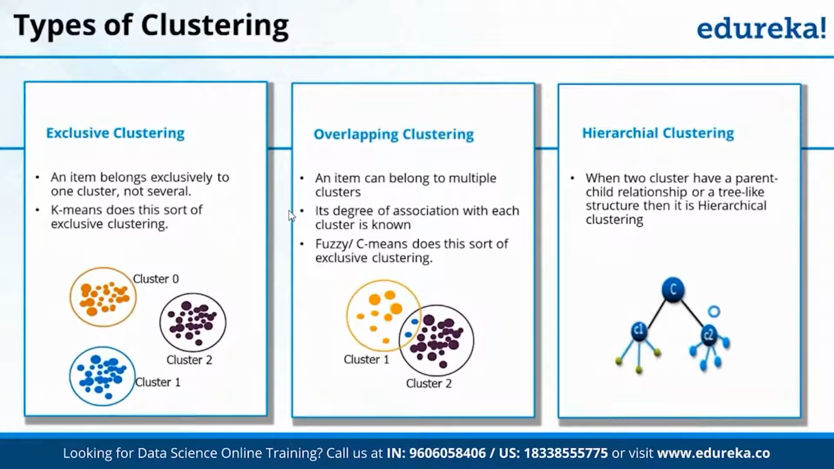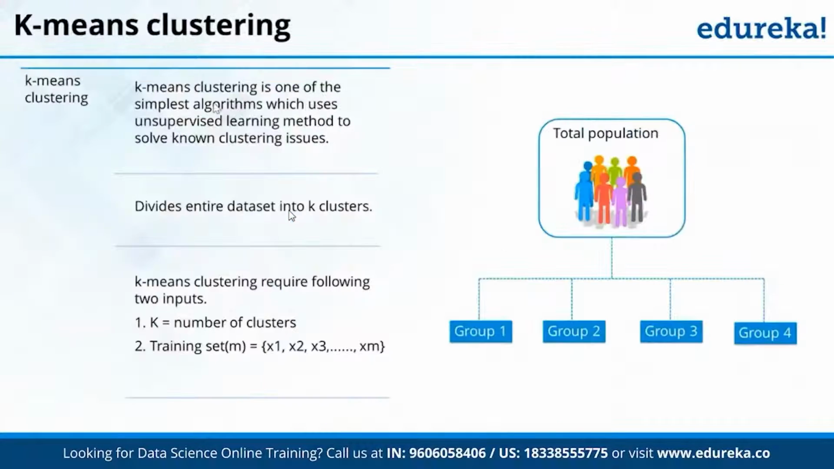Now let's talk about k-means clustering, how it actually works. K-means clustering is one of the simplest algorithms which uses the unsupervised learning method to solve known clustering issues. It divides the entire data set into k clusters. K-means clustering requires the following two inputs: the number of clusters and the training set. So basically I require a data set and how many clusters you want. You can see I have this total population and then group 1, group 2, group 3, group 4. It actually divides that into the clusters.